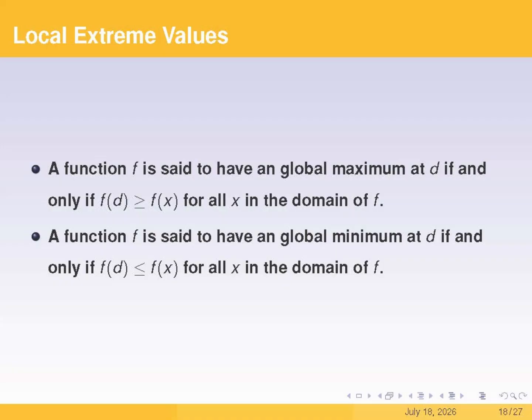When we say a function f has a global maximum at D, it means that the function value f of D is greater than or equal to every other function value across its entire domain. On the flip side, saying the function f has a global minimum at D means that f of D is less than or equal to all other function values in the domain.